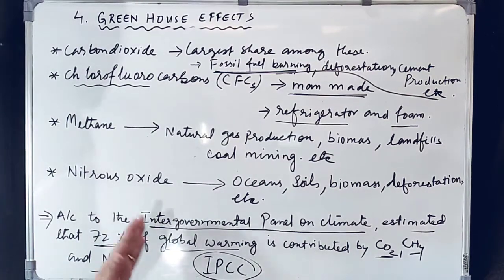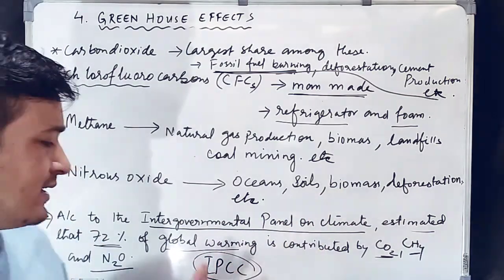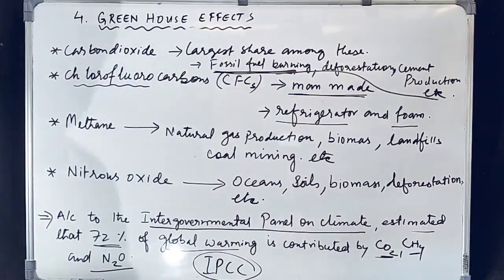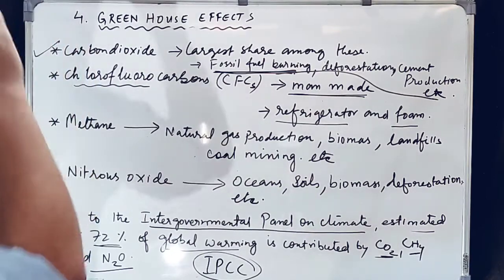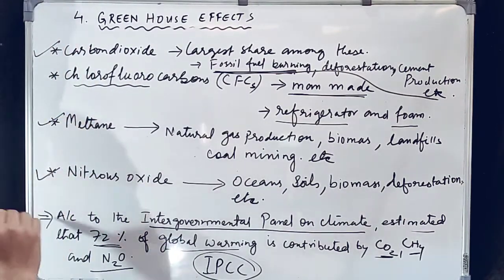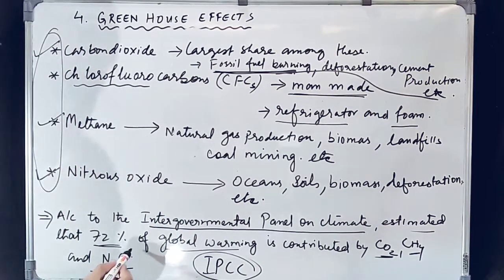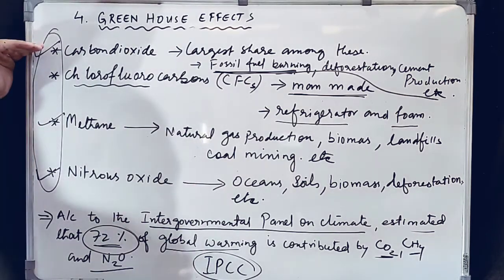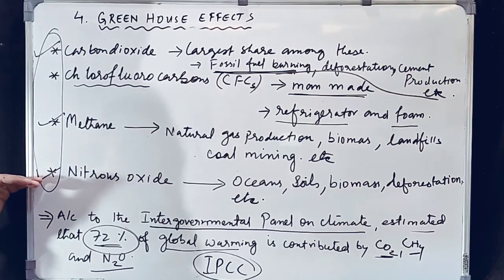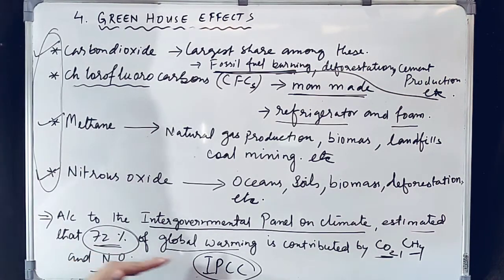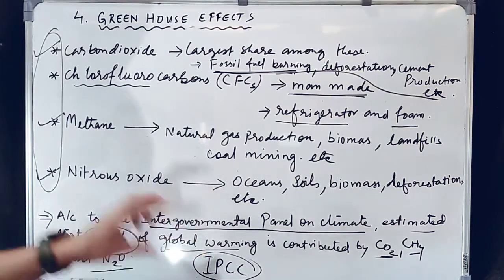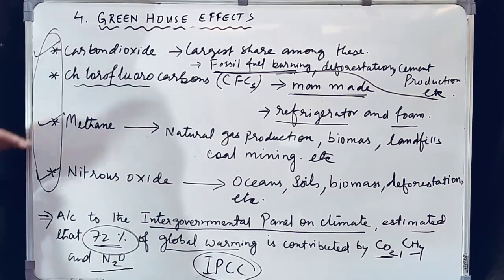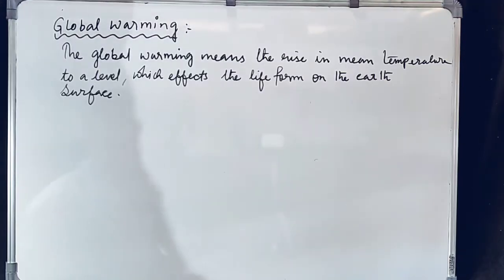So according to the IPCC, these three gases, especially carbon dioxide, methane, and nitrous oxide, share 72% of the global warming, means they are responsible for 72% of the global warming. It means most of the global warming is due to carbon dioxide, methane, and nitrous oxide. Now let us see global warming.